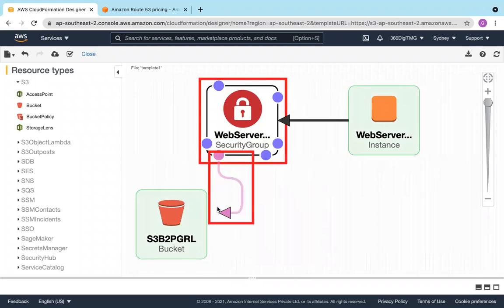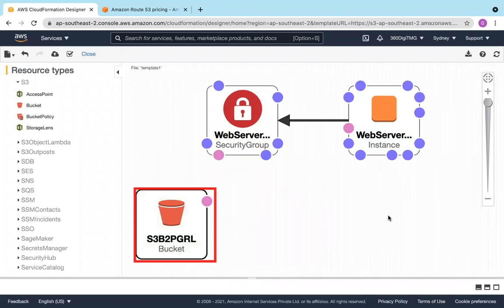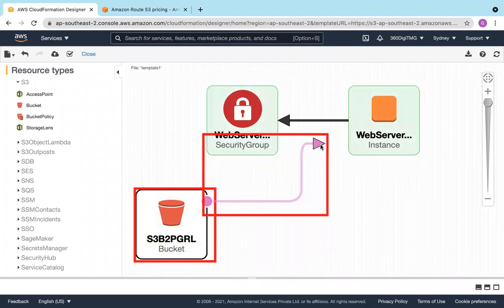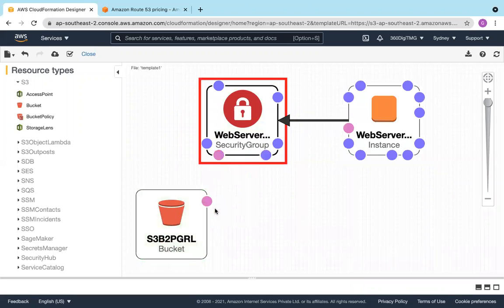Let us put the dependency here, or this way. Since it's an AWS managed template, we are not able to create a dependency.